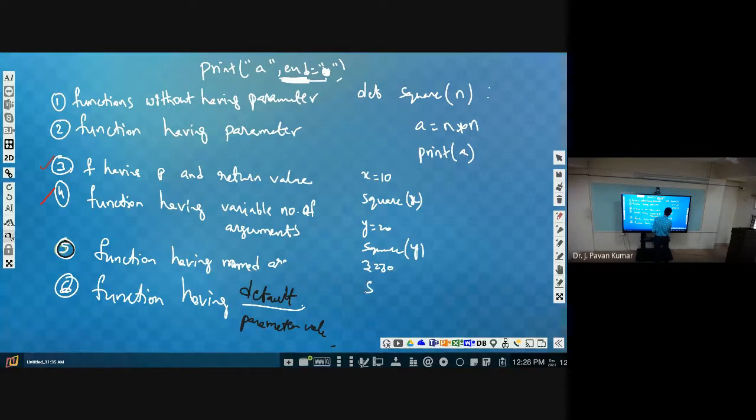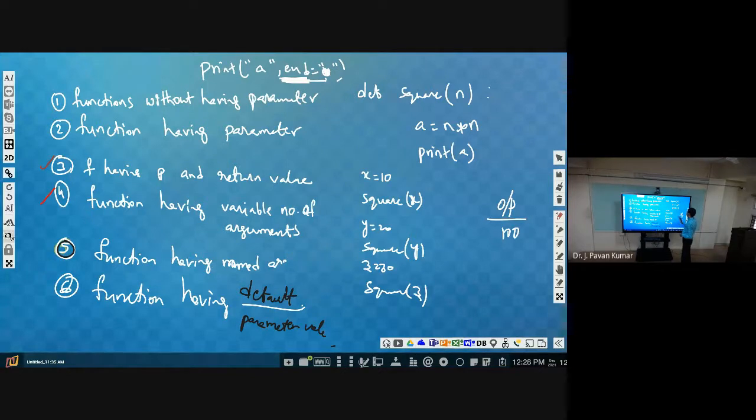Z is equal to 30, square of z. Now, what is the output of this? Just a simple function, right? Square of n. So, x is equal to 10. Square of x means x will be copied to n, so n into n, and 100 will be displayed.